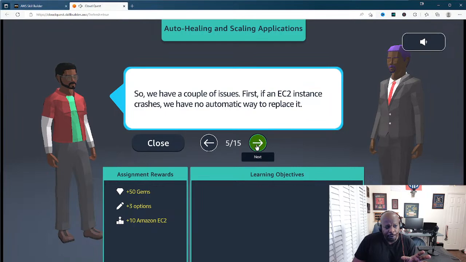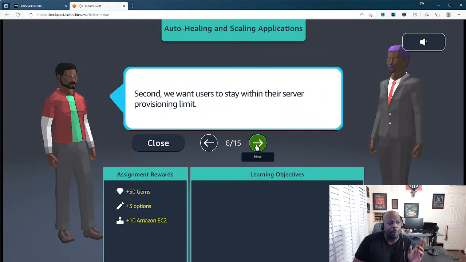So we have a couple of issues. First, if an EC2 instance crashes, we have no automatic way to replace it. That's the first problem set. Secondly, we want users to stay within their server provisioning limit. We don't want them using random resources and crashing our machines and stuff like that.